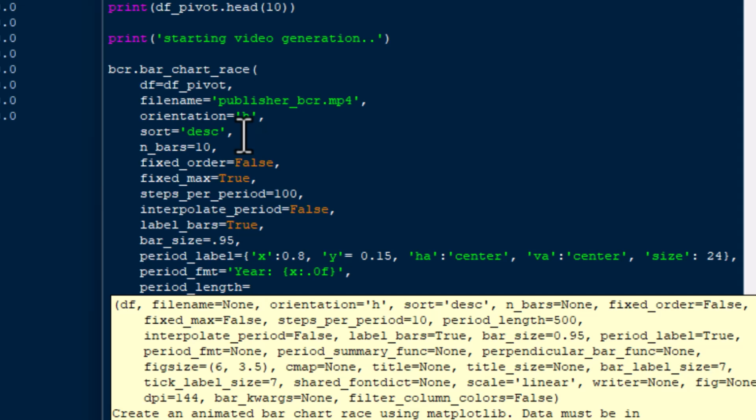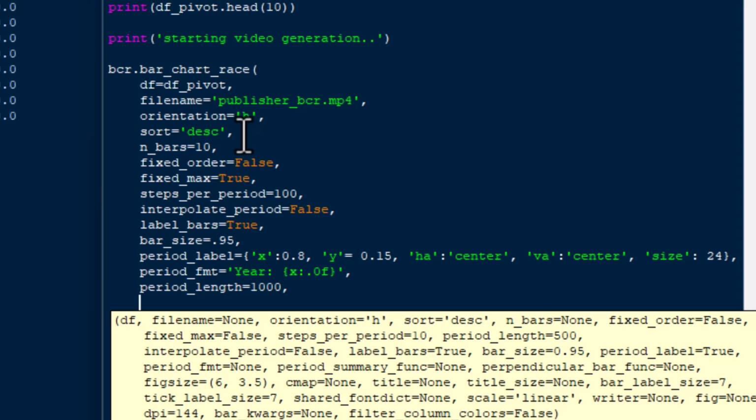There's many ways that you can format that, and the period length I'll put as 1000. Now that one's also going to affect how long the video is, how slow it is. So if you make the period length very short, it's going to be very short. If you make it longer, it'll slow it down, and that's what you want to do there.